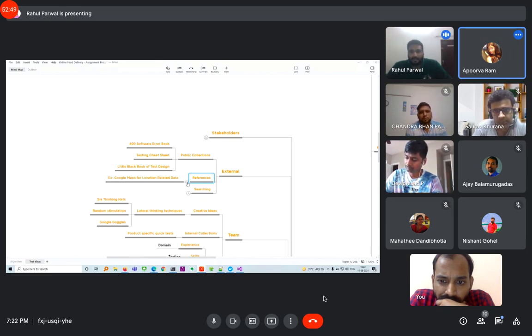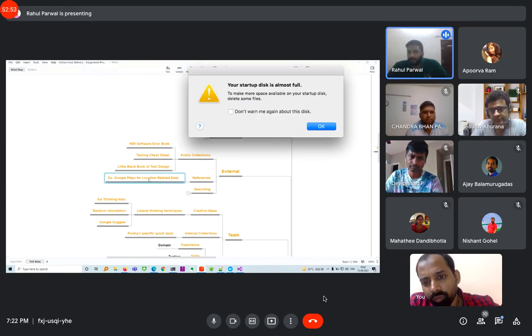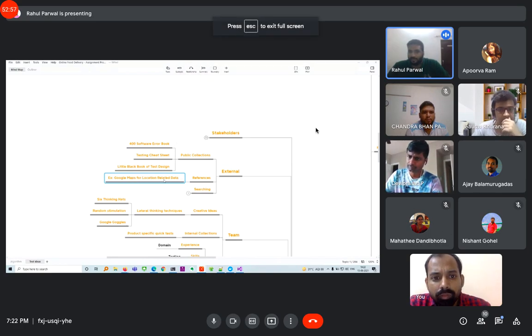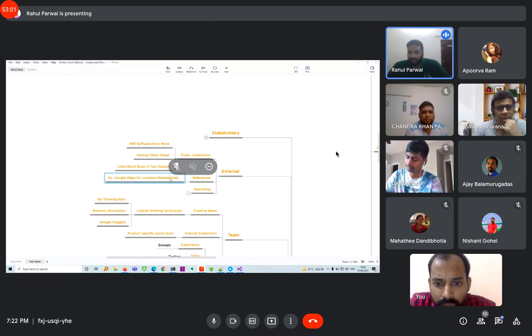One good reference would be how Google Maps processes all this location related data. Because of timing issues it may not fit for us, but it will give us good insights on how it works.